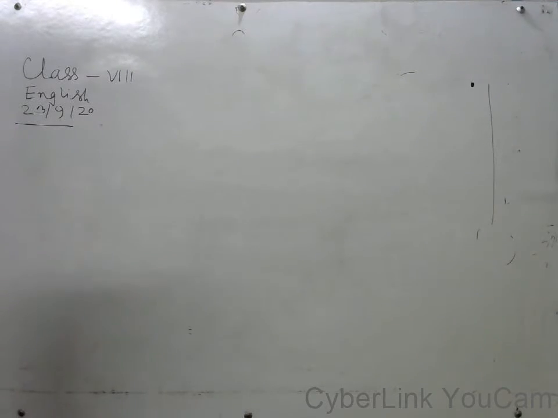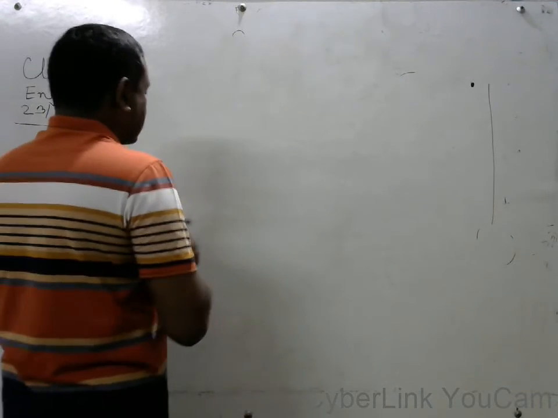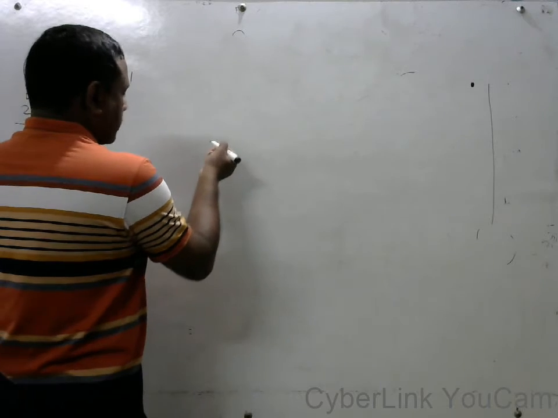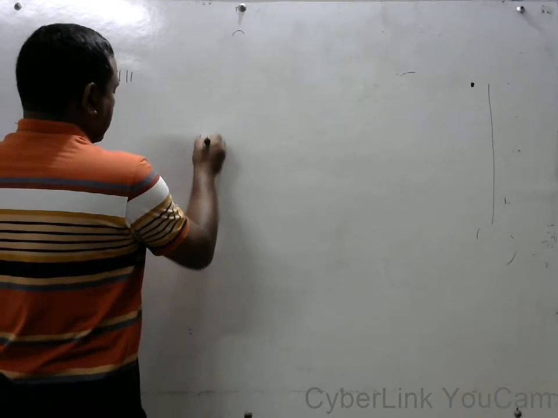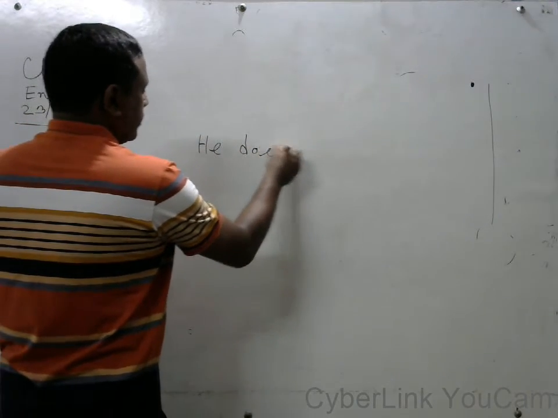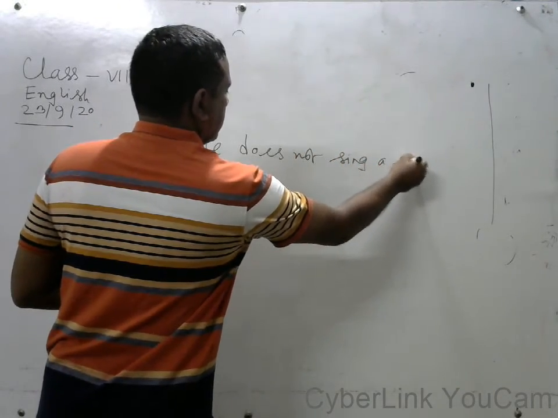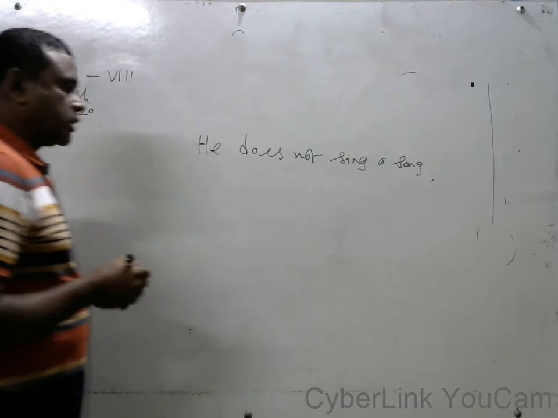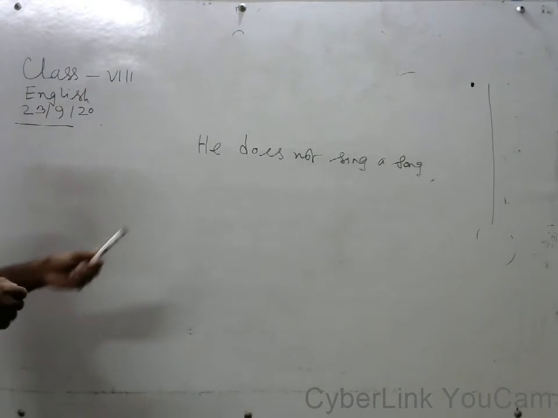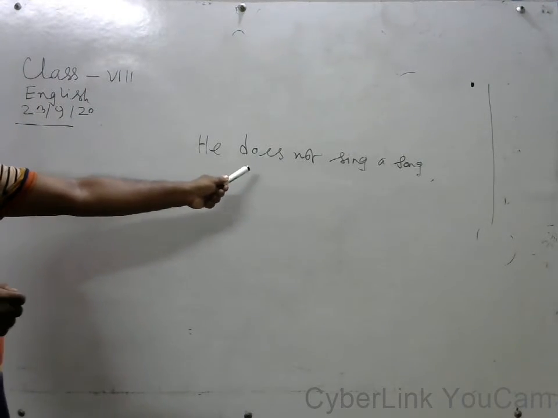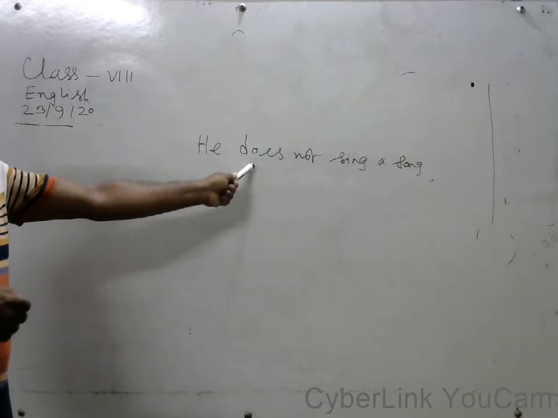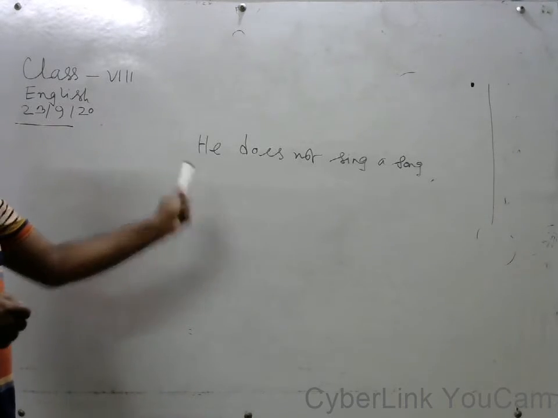My dear learner, if the sentence is negative without an auxiliary verb, suppose he does not sing a song. That time we have to take does before the subject.